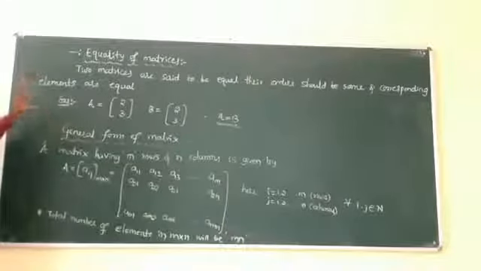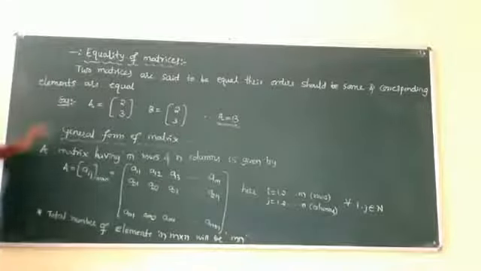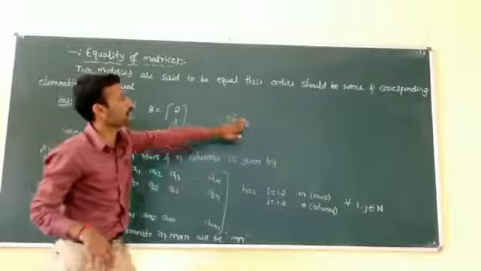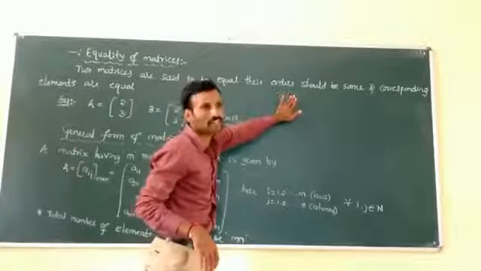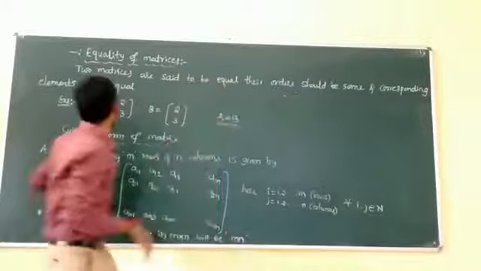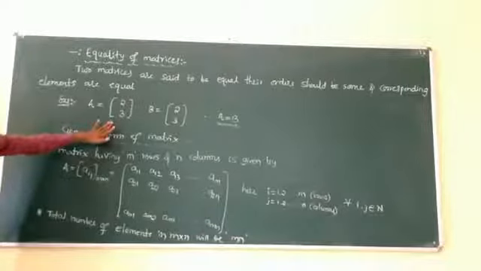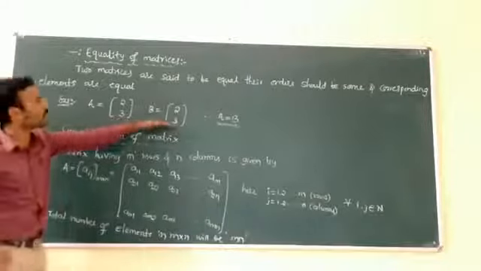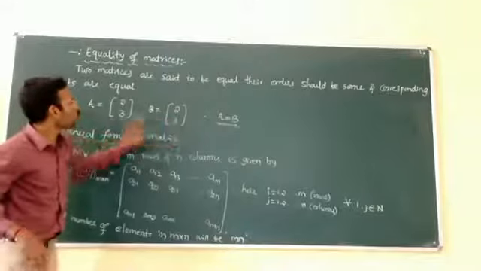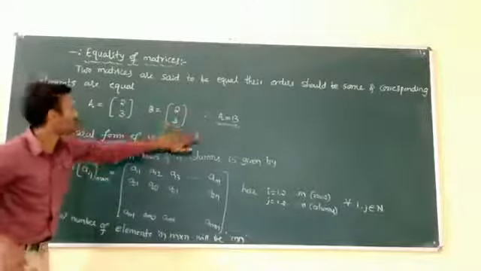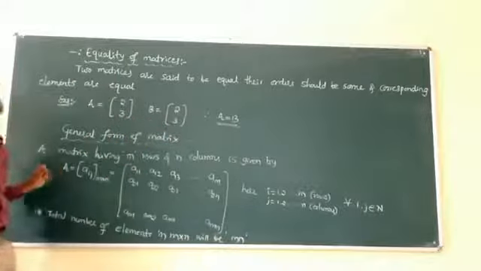Next concept: equality of matrices. Two matrices are said to be equal if their orders are the same and the corresponding elements are equal. If A is a matrix of order 2 cross 1 and B is a matrix of order 2 cross 1, the two orders should be the same and the corresponding elements must be the same. Then these two matrices are said to be equal.